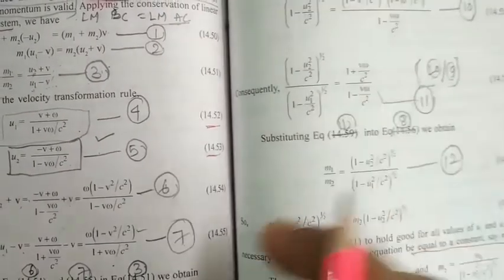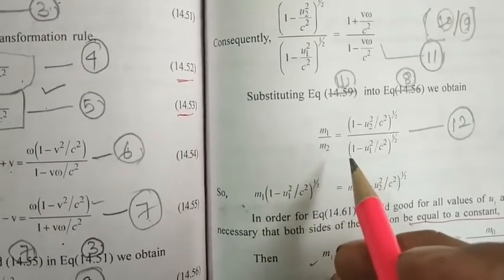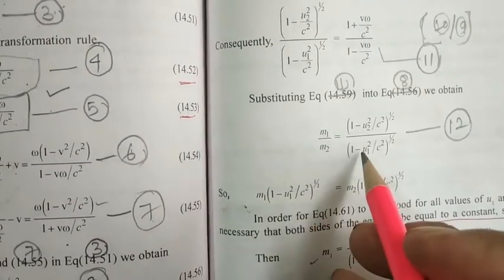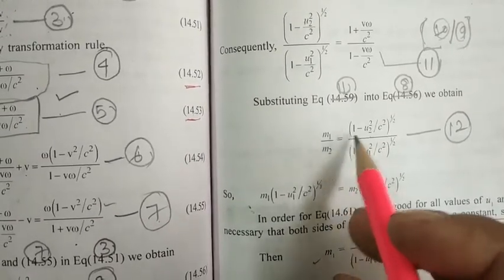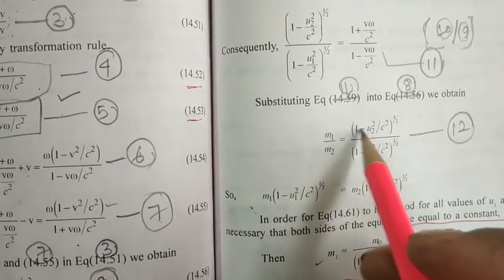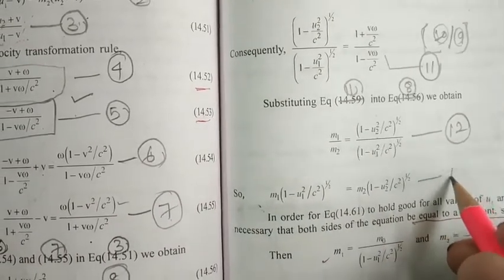So that implies, just by cross multiplication, m1 into 1 minus u1 square by c square root over is equal to m2 into 1 minus u2 square by c square root over. Let this be your equation number 13.